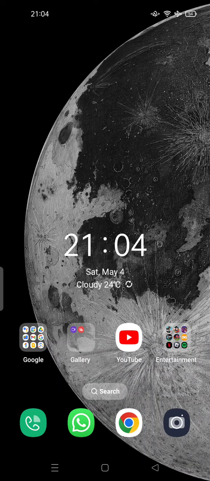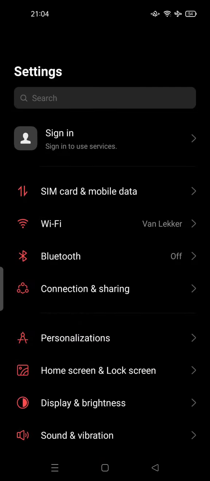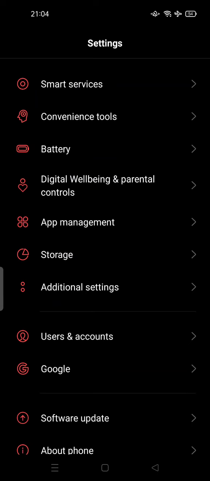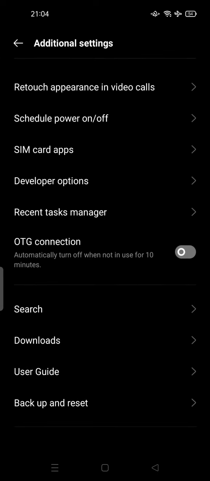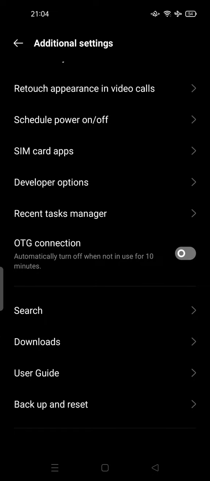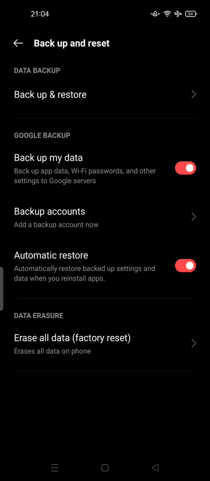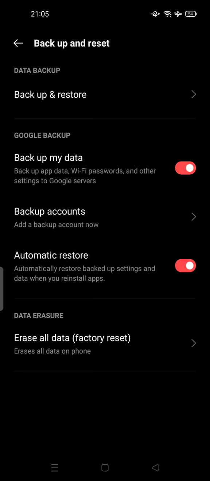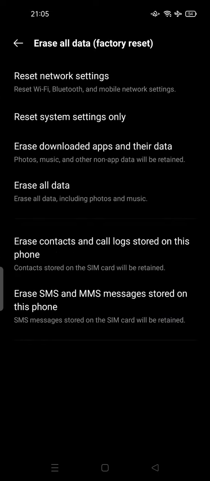So it's very easy. Just go to your settings, try to search for backup in the additional settings, and this one, the last option, is backup and reset. So before we go further, please make sure you back up your data first. Move your data or save your data onto a flash drive or onto your PC, and if already saved, be ready to erase all the data by tapping the factory reset.